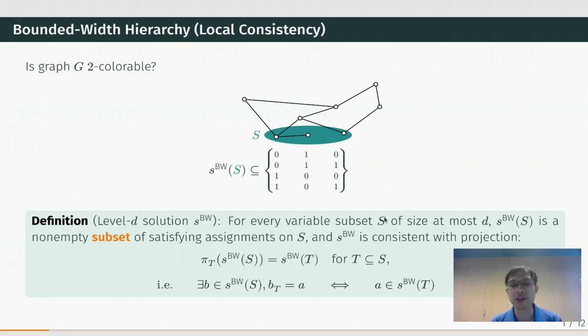The consistency constraint says the following. The collection we pick for a subset S, when projected to a subset T of S, agrees with the collection for T.